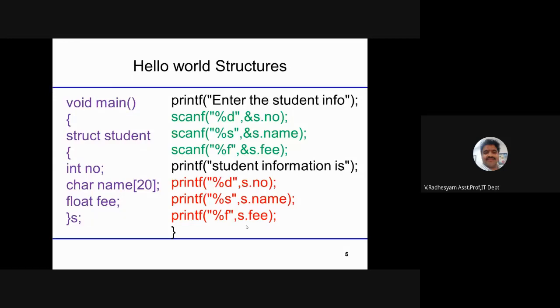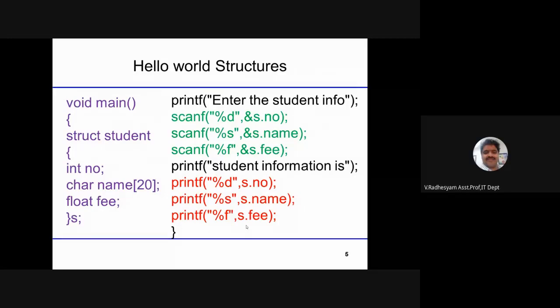How many students will be there in a class? Only one student? How many students are there in IT2? 63 students. That means students may not be only one. So here a larger number of students are there. Then how to solve this issue? Here only one student is there, we are accessing all the values. If students are increasing.